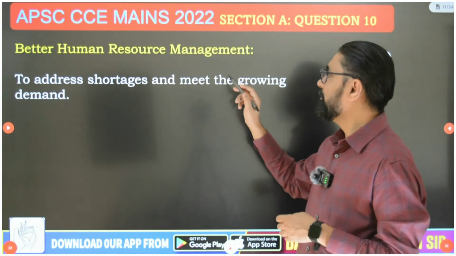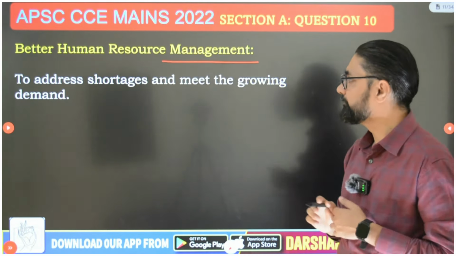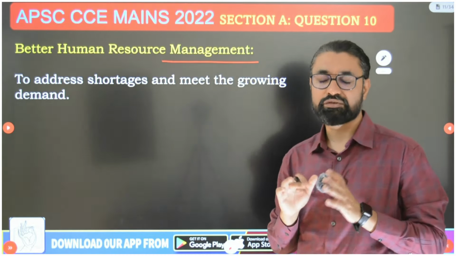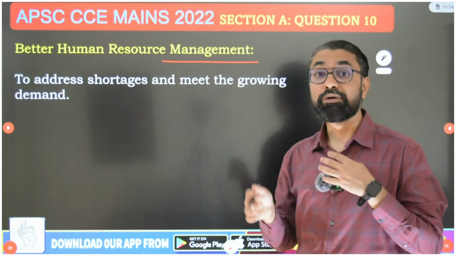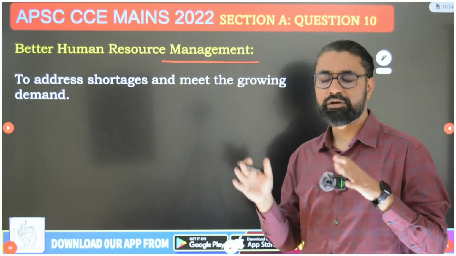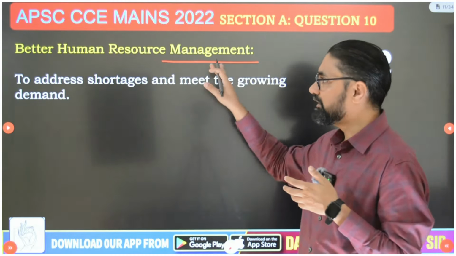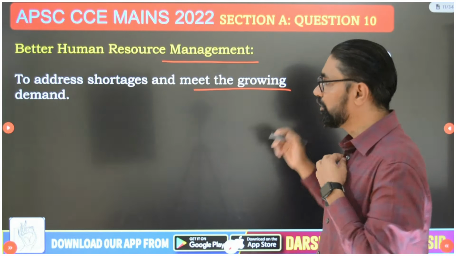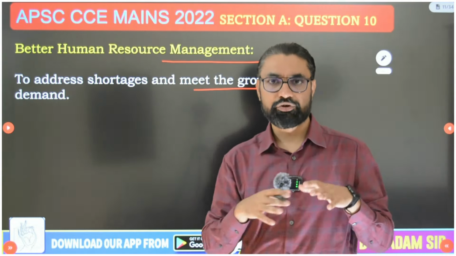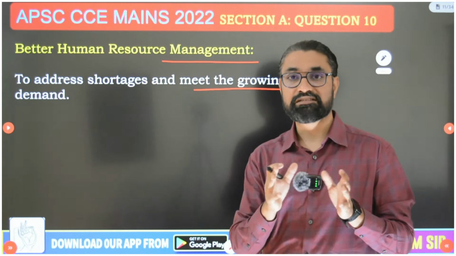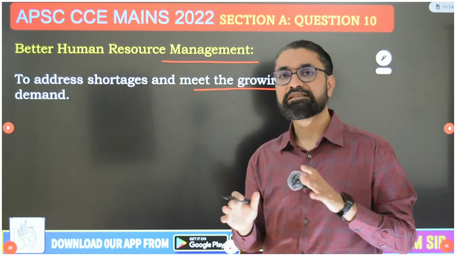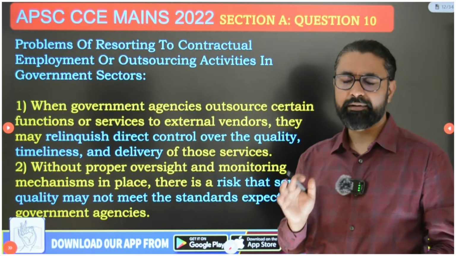And then last is better human resource management. This is also one big advantage, that government is able to manage human resources properly. Government doesn't have to maintain a bulky bureaucracy, they can rationalize bureaucracy, even reduce the cost, and so it leads to better human resource management through contractual employment, and addresses shortages and meets growing demand. We can address whatever shortages and growing demand because of the flexibility and scalability that it provides. So these are the advantages that outsourcing and contractual employment provide. So I have given you 6-7 advantages.